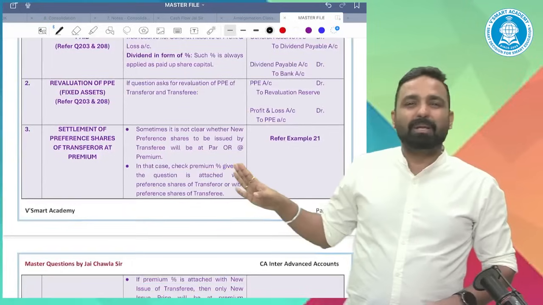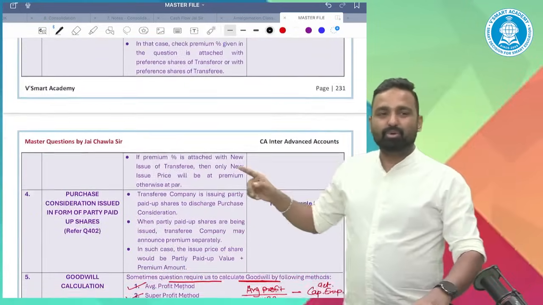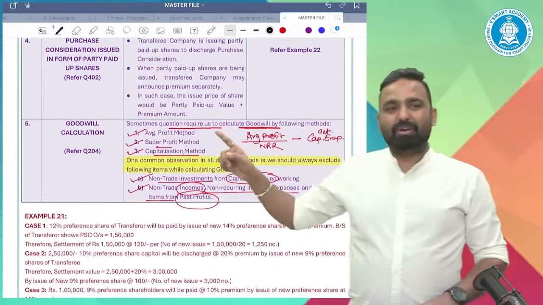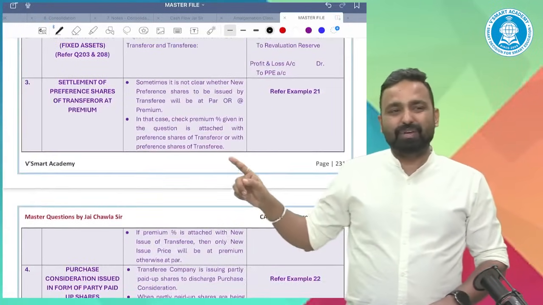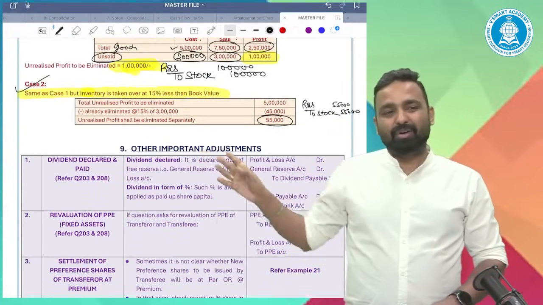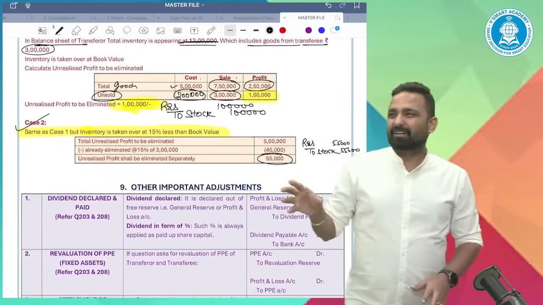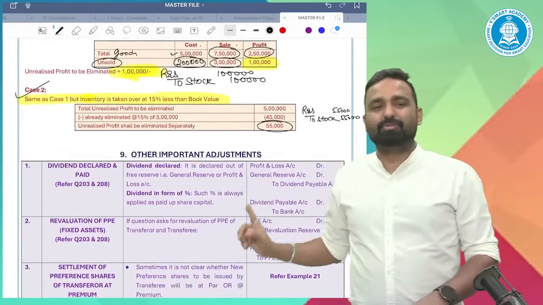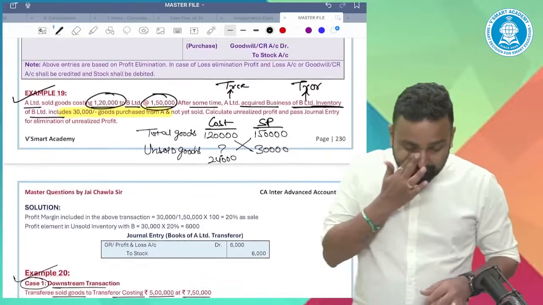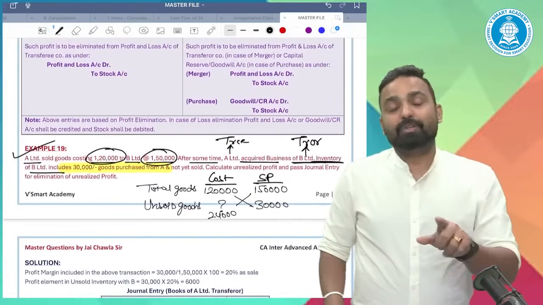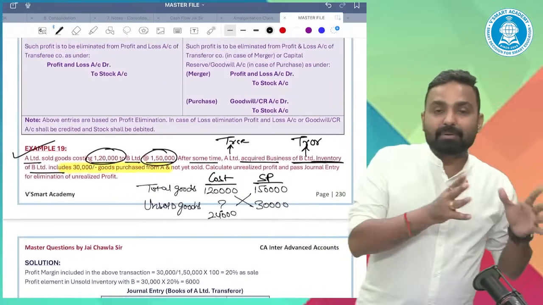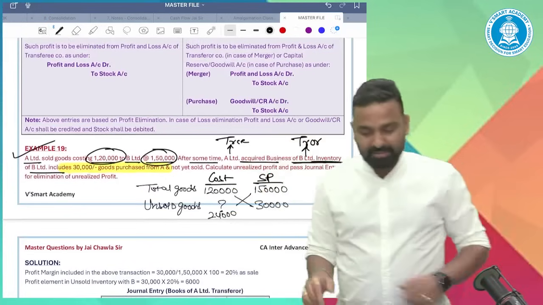These are very simple concepts, don't worry. Like how to calculate goodwill, which method to be used for the goodwill, and settlement value. These are very similar, important but less important, and small concepts. You can read them by yourself. So this was the concept on amalgamation in the nature of merger and in the nature of purchase.